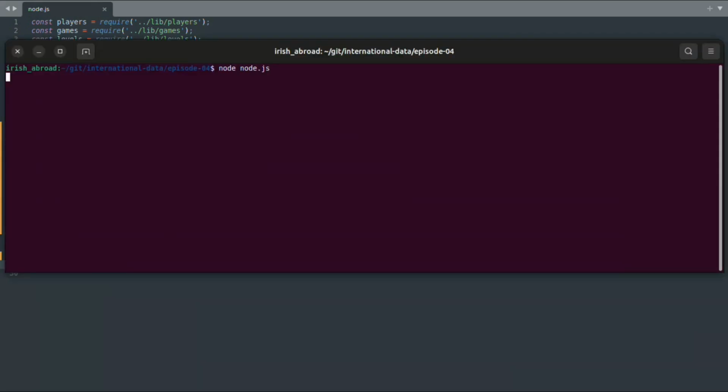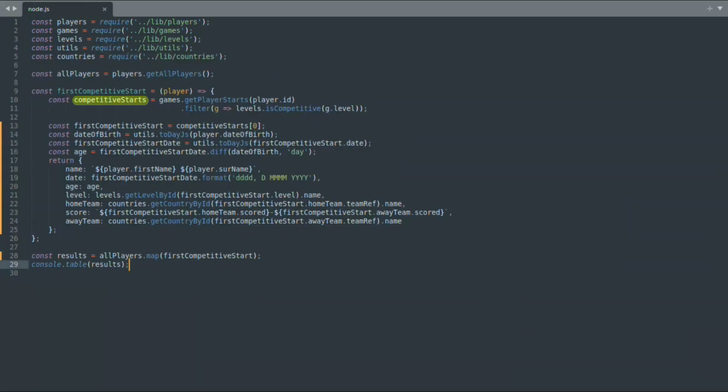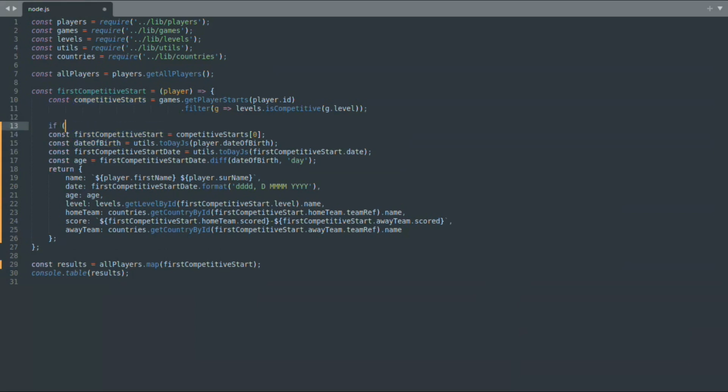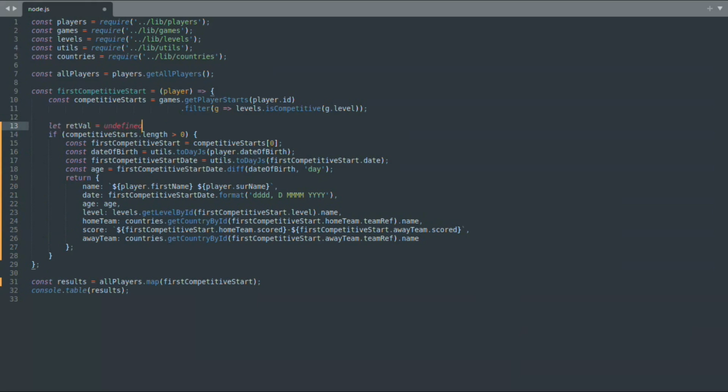If you execute the program now, it fails. This is because some players have yet to make a competitive start, so the competitive starts array on line 10 is empty, meaning the first competitive start variable is undefined, and creating a dayJS object on line 14 is failing. Add a check for an empty array on line 13 and refactor the rest of the function into the body of the if statement. I'm a fan of only having a single return statement in a function, so create a new undefined variable called retval for the return value and assign the object to be returned to it, then return this value. If the player being processed has not started a competitive game yet, the function will return an undefined object, so add a filter for this after the call to the allPlayers.map function.